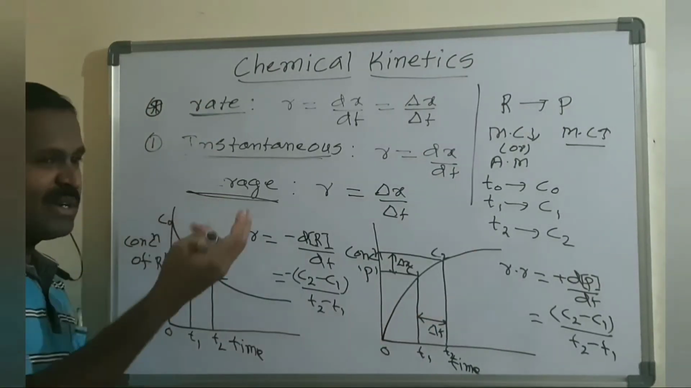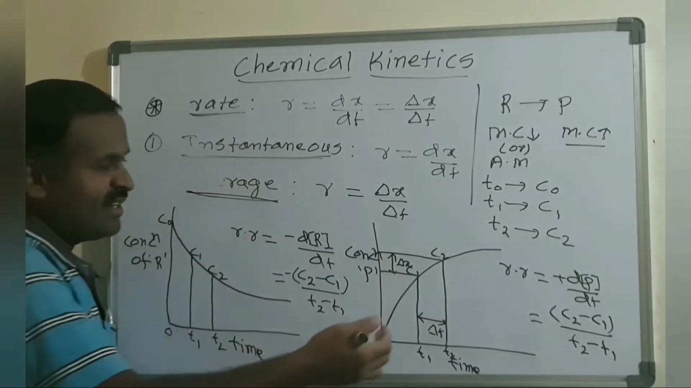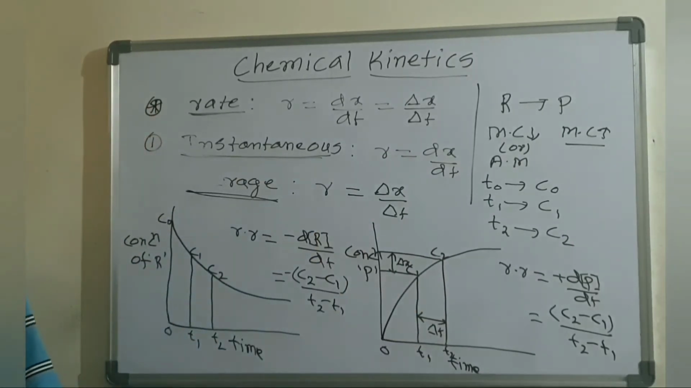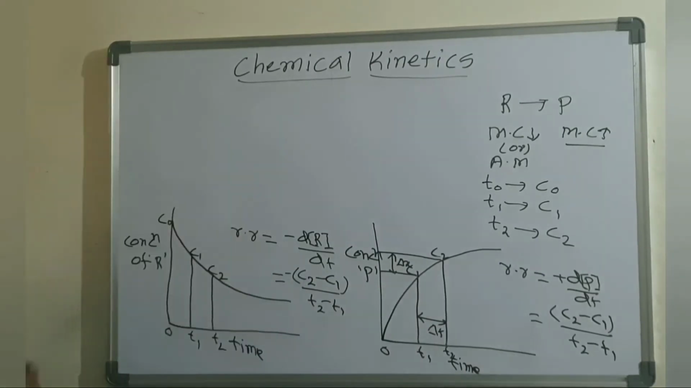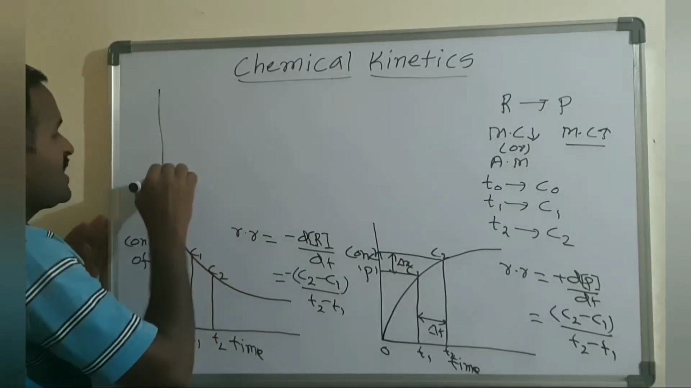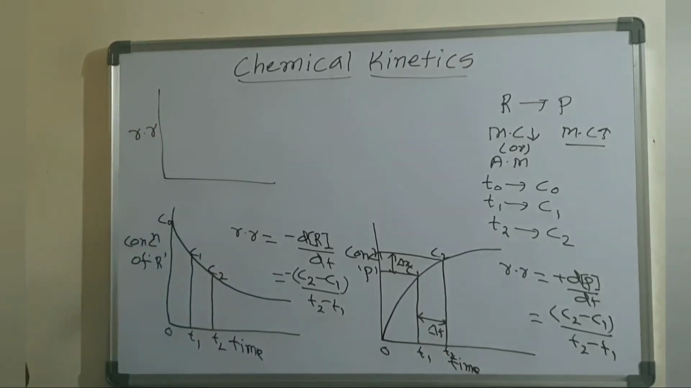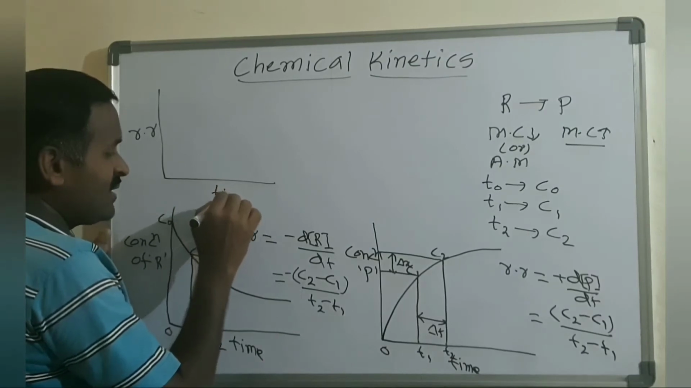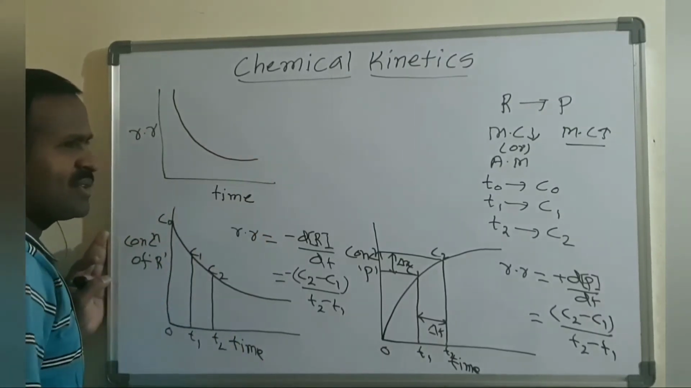Average rate, over a long time interval, we can directly find. Whereas the instantaneous rate is the slope of this curve; that slope of the curve gives rise to the instantaneous rate, right? If I take the rate of reaction on the y-axis and time on the x-axis, the rate keeps on decreasing like this. You will get a curve.